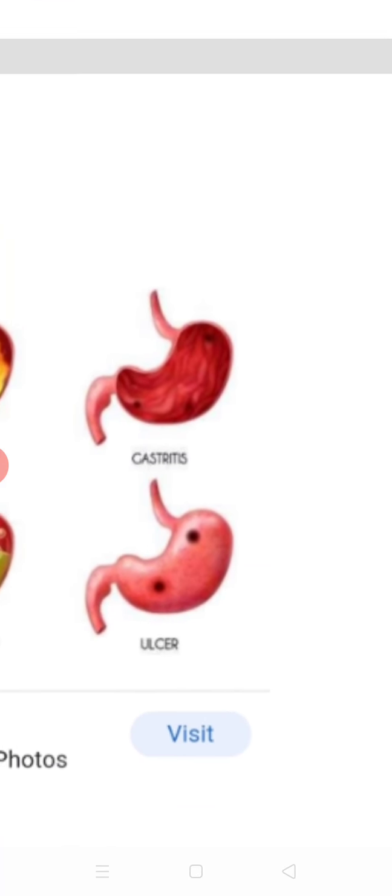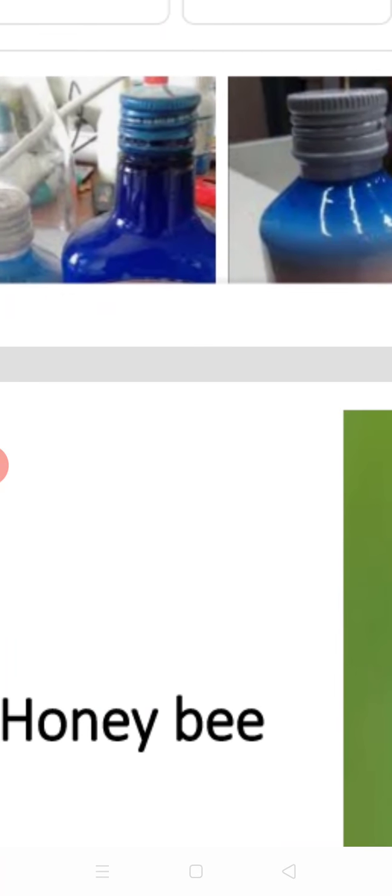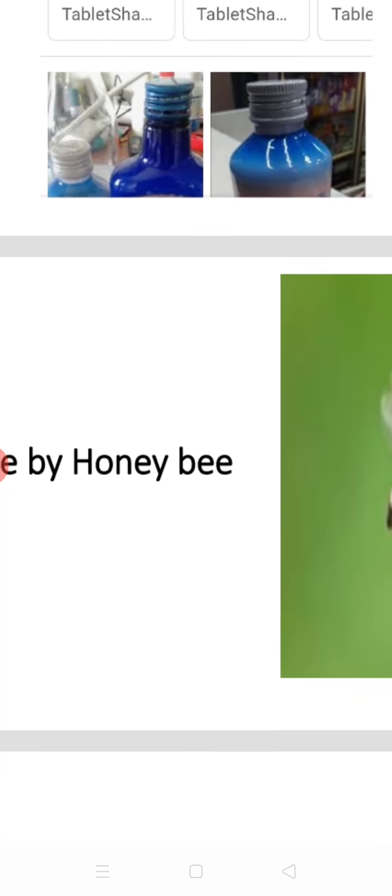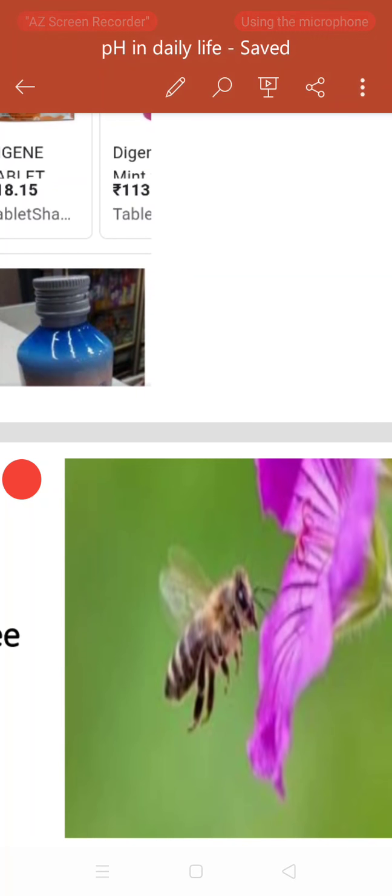Now, our next point is ant sting. This is a picture of a honey bee.